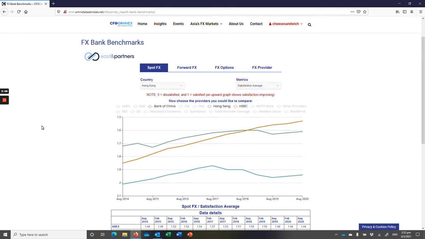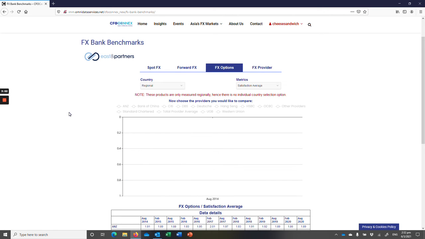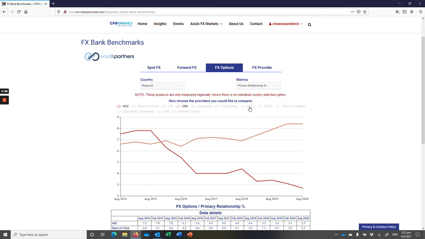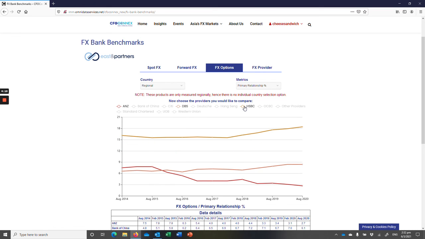So that's spot FX. FX options and forward FX work in a slightly different way in that the measures are only at a regional level and not by country. So all we have to do again is to pick the banks we're interested in here. Maybe let's take some regional ones, DBS, ANZ, look at the wallet share, look at the primary relationship share perhaps. We can add on HSBC, and we can see how these banks stack up in a head-to-head way.